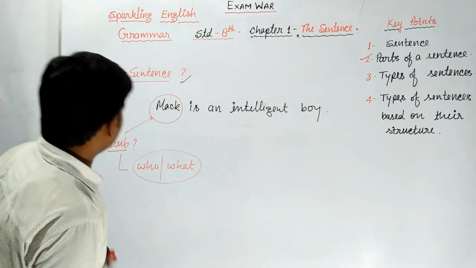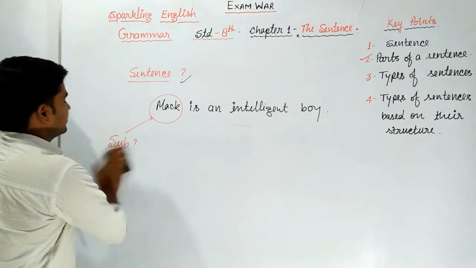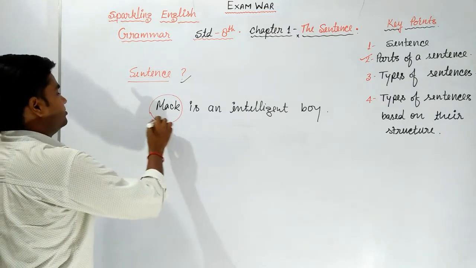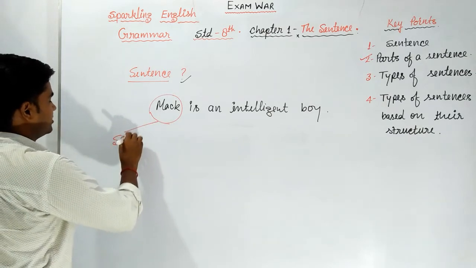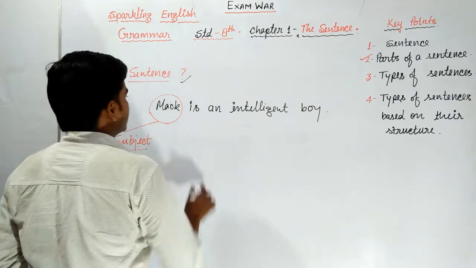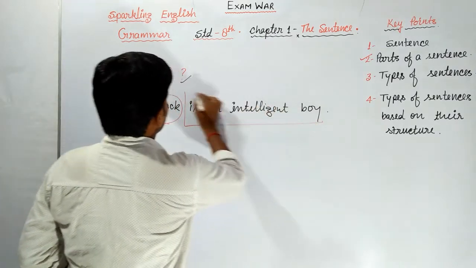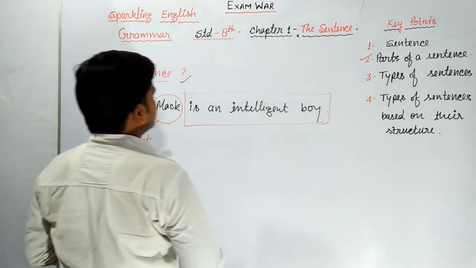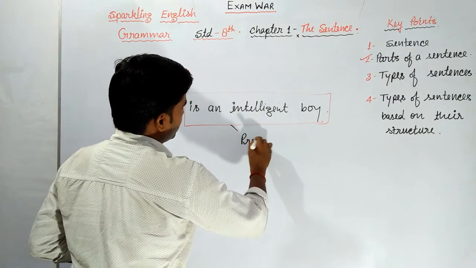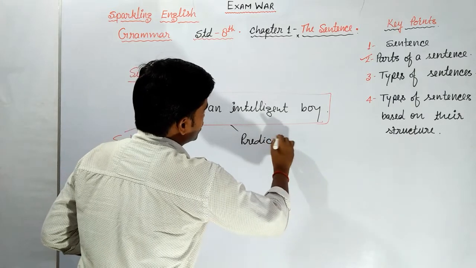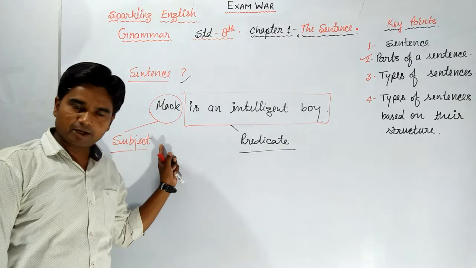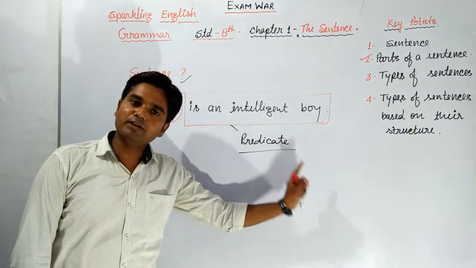So I think you got the point very well. Mike is the subject, and the rest of the part other than the subject is the predicate. So a sentence can be divided into two parts, one subject and second one predicate.